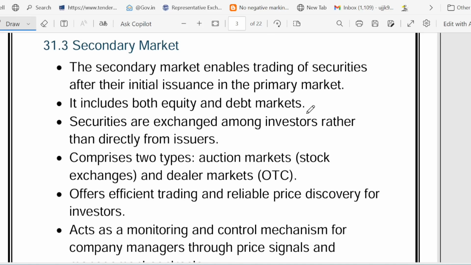Now let's explore this trading world and India's stock exchanges. The secondary market acts like a used stock bazaar, a huge stock bazaar. It lets investors trade already issued stocks or bonds, unlike the primary market for new shares.